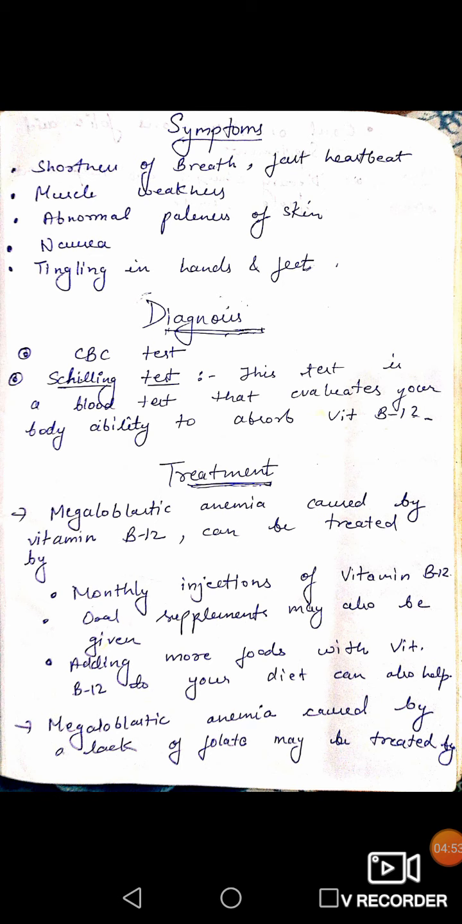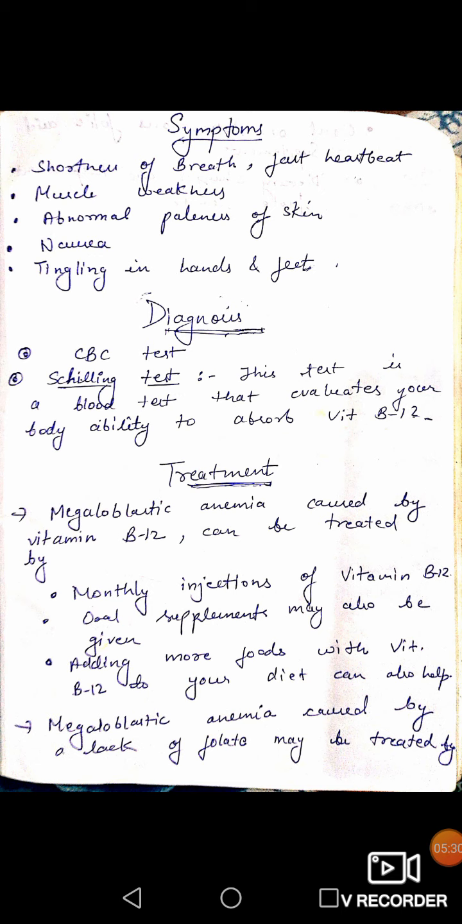Next, how is megaloblastic anemia treated? If the megaloblastic anemia is caused by deficiency of vitamin B12, then it can be treated by various processes. First is a monthly injection of vitamin B12, means we will provide a monthly injection of vitamin B12, so there will be no shortage of vitamin B12 and the megaloblastic anemia can be cured.